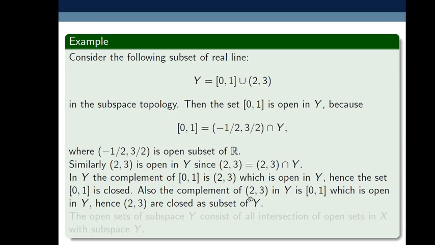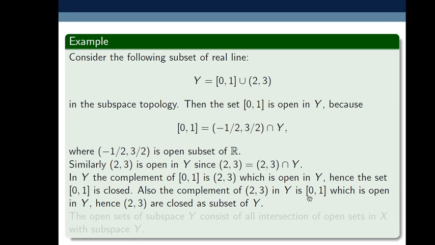Also, consider the complement of the open set (2, 3) in Y. It is Y minus the open interval (2, 3), which equals the closed interval [0, 1].